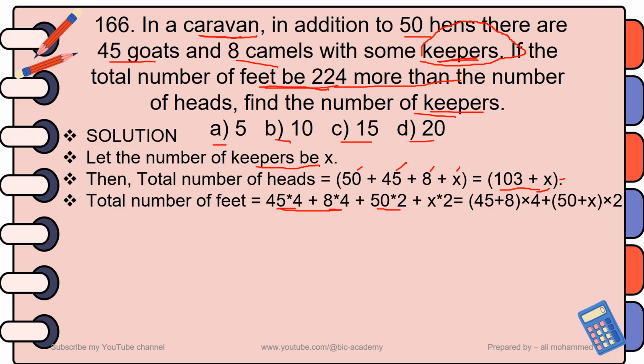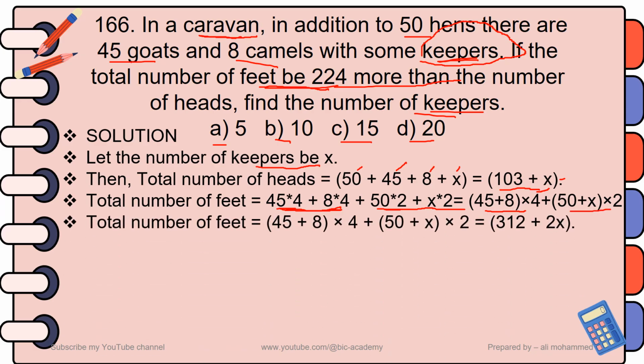Of course, you can collect like terms. From this, you can take 4 as a common factor, giving 45 plus 8, and from the animals which have 2 feet, you can take 2 as a common factor, giving 50 plus X. So you can rewrite it as 45 plus 8 times 4, plus 50 plus X the whole times 2, which is equal to 312 plus 2X.